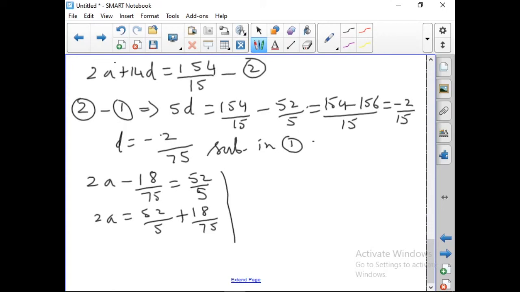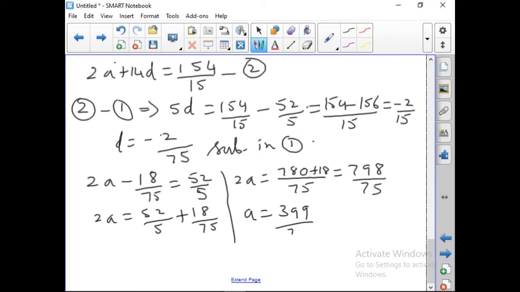So taking the LCM, 75, 2a is equal to 780 plus 18, which is equal to 798 by 75. Therefore, a is equal to finally 399 by 75, and which gives you finally 133 by 25.